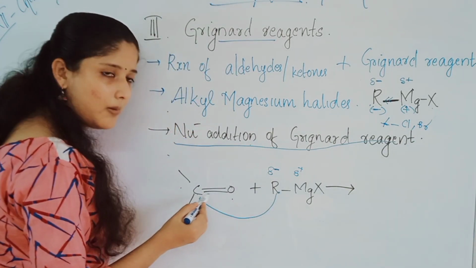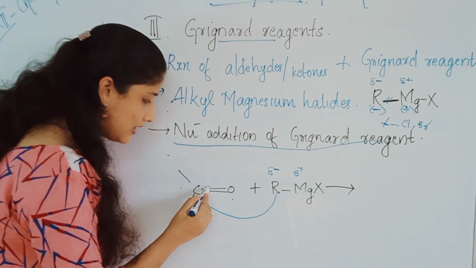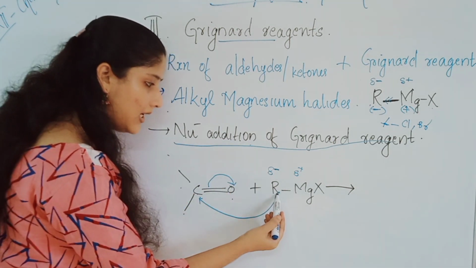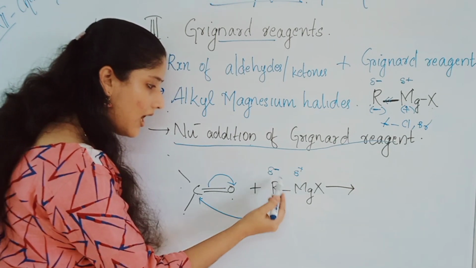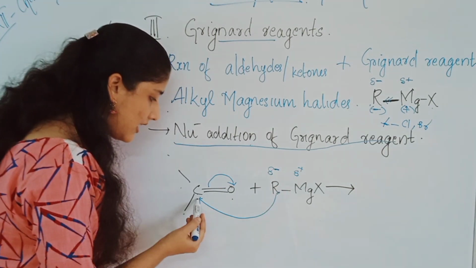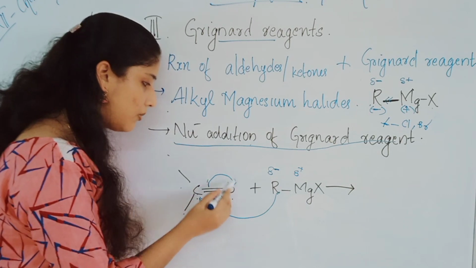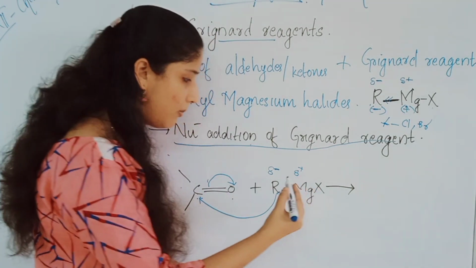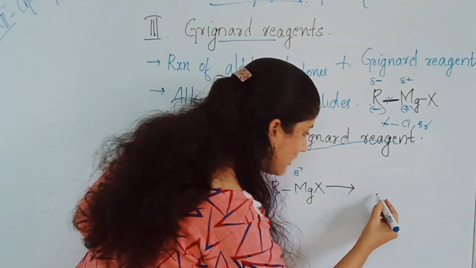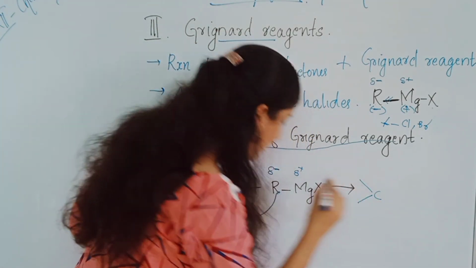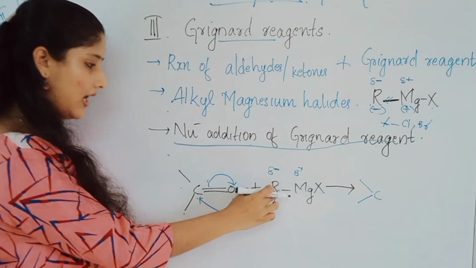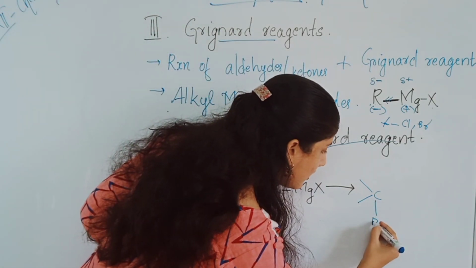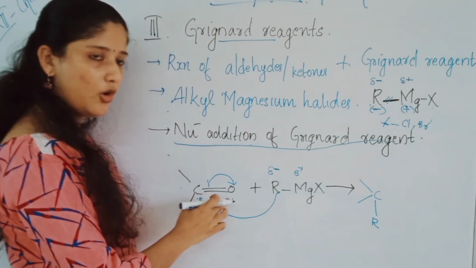Carbon is partially electrophilic, isn't it? And this double bond goes to the oxygen. R minus, with the partial negative charge, attacks the carbon, and this double bond goes as O minus. So what will be the product? An adduct will be formed. See, these two groups, and here R minus attacks, isn't it? Here is the R group and there is an O minus.